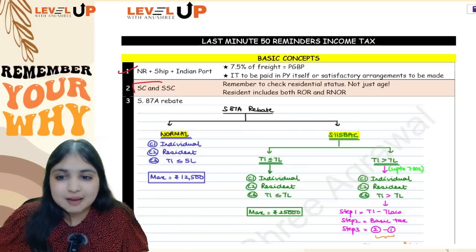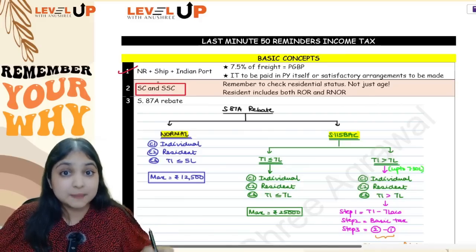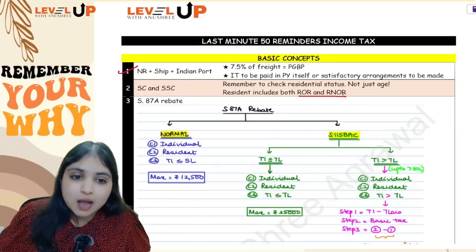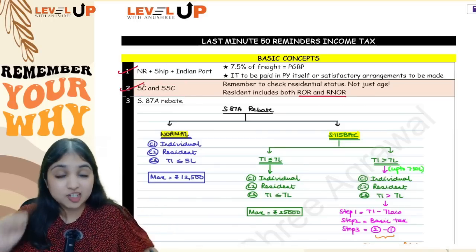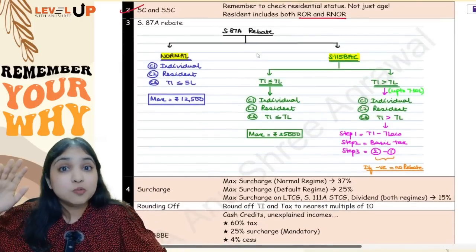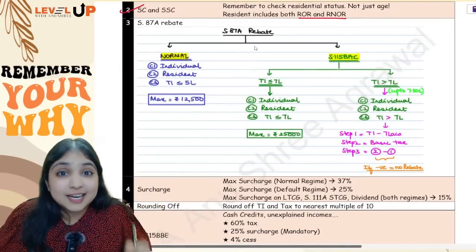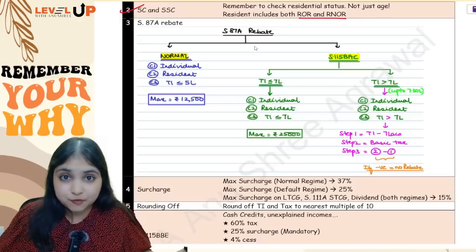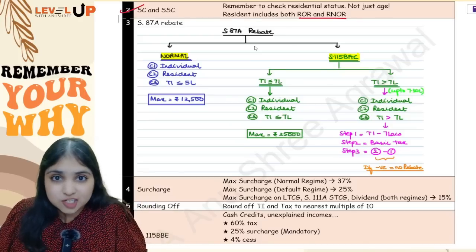Only residents can be considered as senior or super senior citizen. Now remember, resident means what? Resident will include both ROR and RNOR, it will include both. Okay, second adjustment. Then comes your third adjustment, the most important adjustment, guys, section 87A rebate. Now this is different in the normal regime and different in the default regime. Let's discuss from the normal regime point of view first.